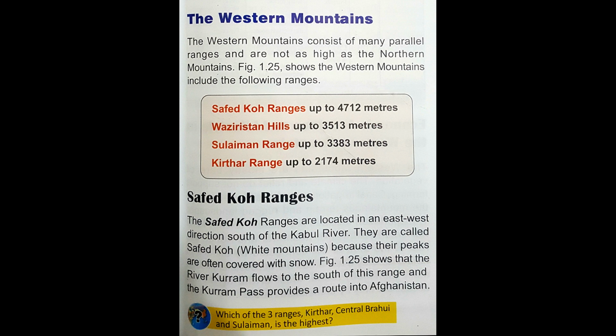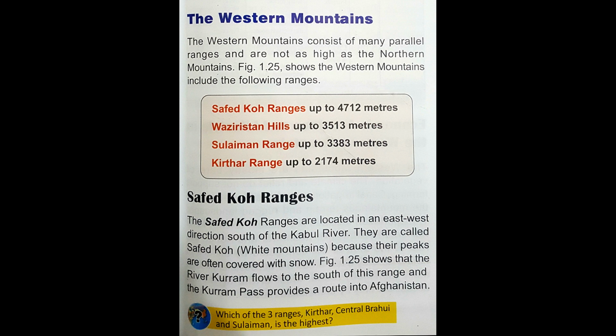And there are several valleys and low lying basins including Bannu Valley, Kohat Valley, and the Valley of Peshawar. So there are three famous valleys located in these ranges, and they are Bannu Valley, Kohat Valley, and the Valley of Peshawar. The peaks there are not very big in height, as we have already discussed that the peaks are not very high as compared to northern mountains.